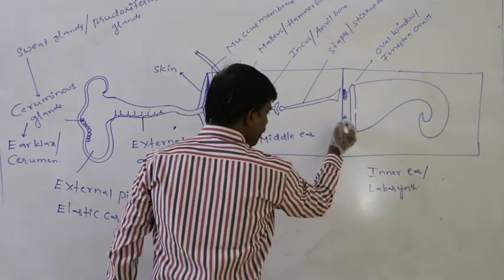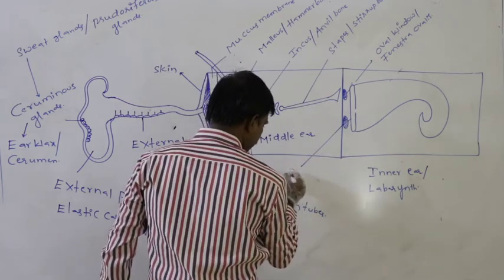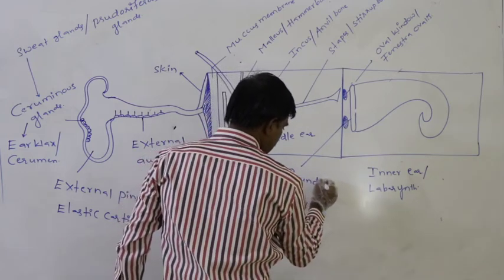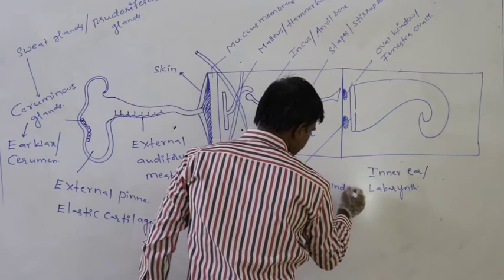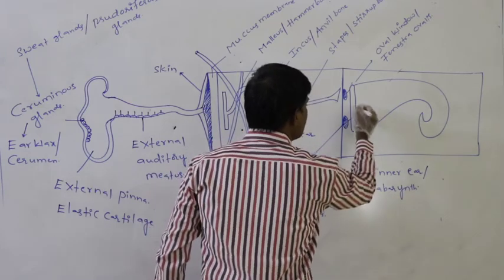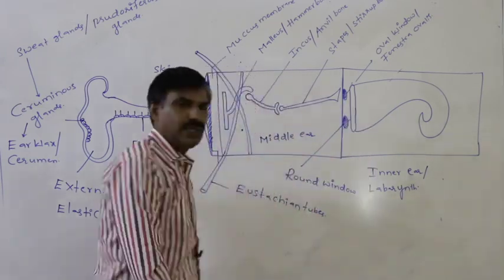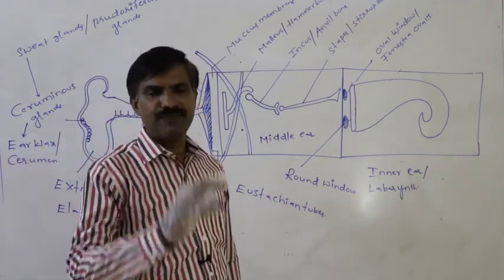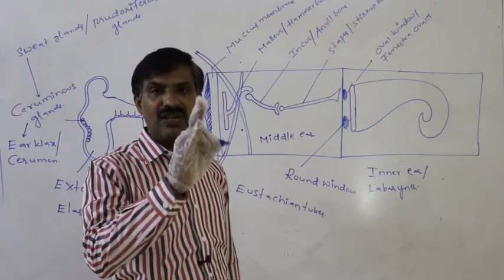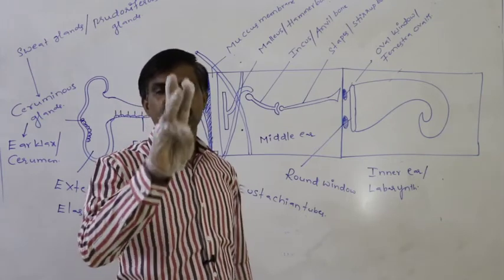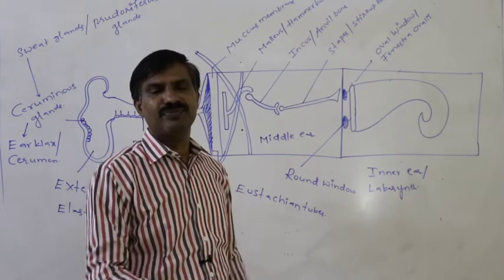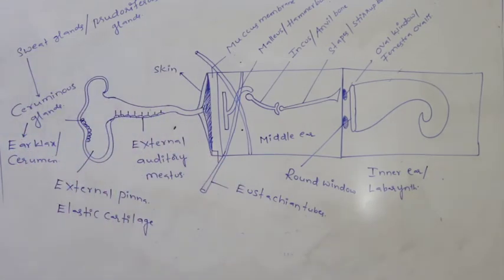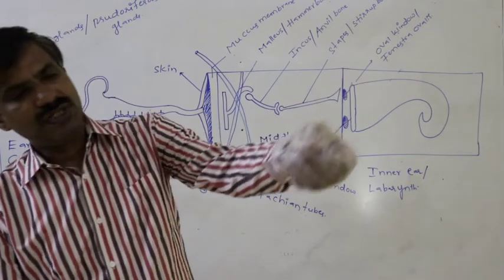Definitely this is the round window. This is the cochlea. Though externally cochlea looks like a single structure, but inside of it three tubes are hidden.